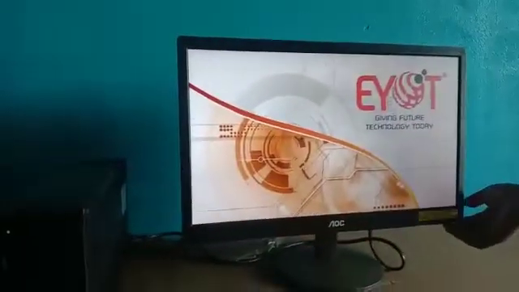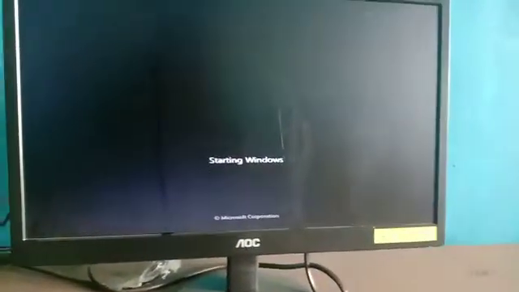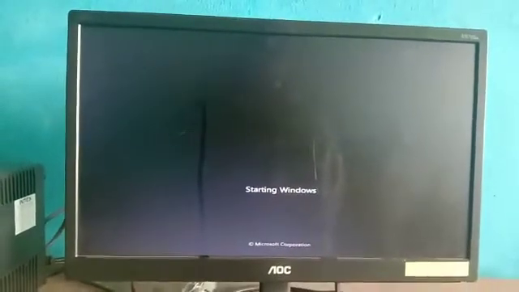Step 4, press the monitor button. Step 5, wait till the monitor light goes on.